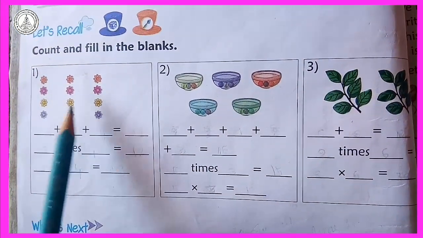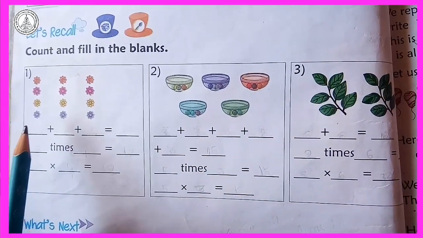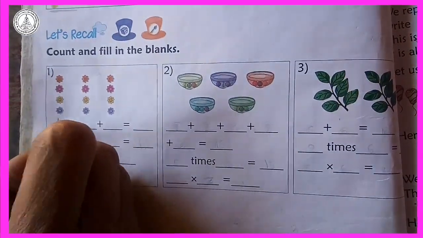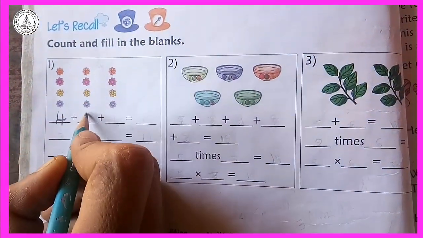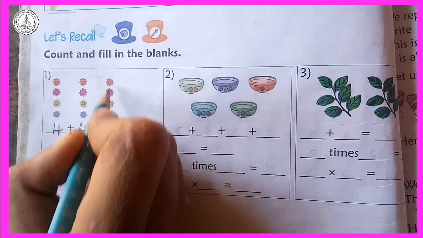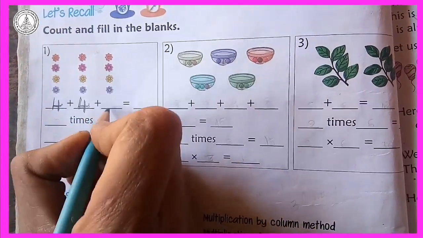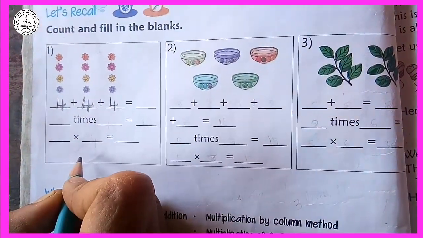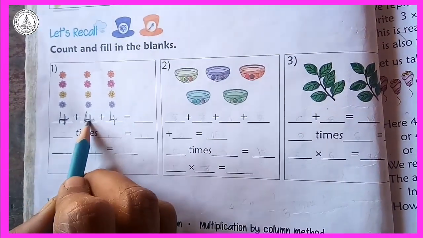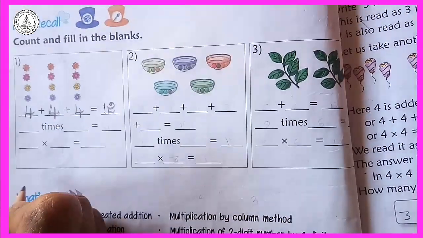Here are some flowers, right? In the first row the total number of flowers is 1, 2, 3, 4. So I am writing here 4. In the second row also we have the same number of flowers. In the third row also we have the same number of flowers, that is 4. I am writing here 4. Now find out the total number of flowers. So 4 plus 4 is 8, 8 plus 4 is 12. I am writing here 12.